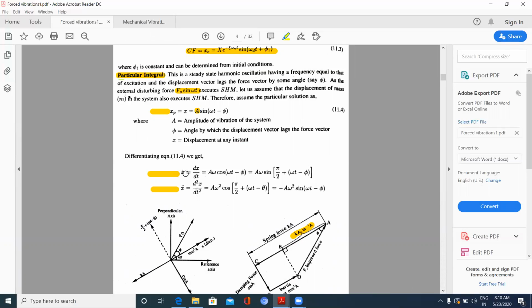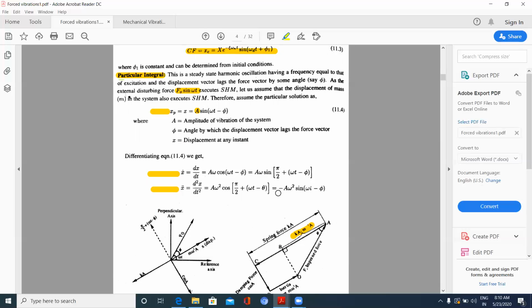And x dot is given by differentiating x. I will get x dot, which is the velocity. After differentiating, I get A omega sine pi by 2 plus omega t minus phi. Generally it is A omega cos omega t minus phi; in terms of sine only, I am writing A omega sine pi by 2 plus omega t minus phi. Similarly, the acceleration x double dot is given by minus A omega square sine omega t minus phi.